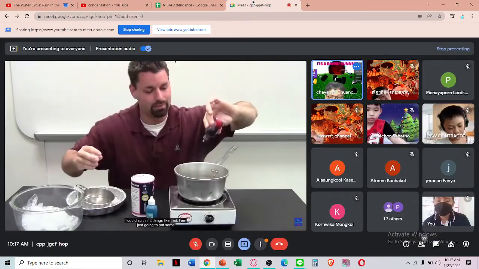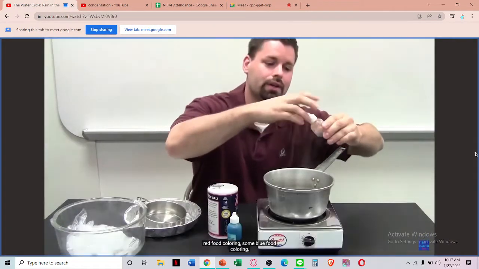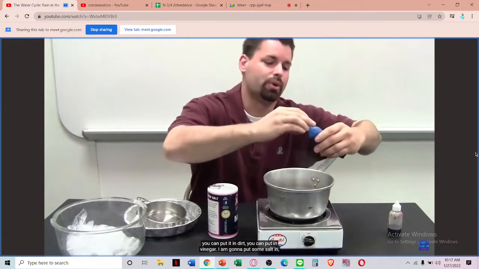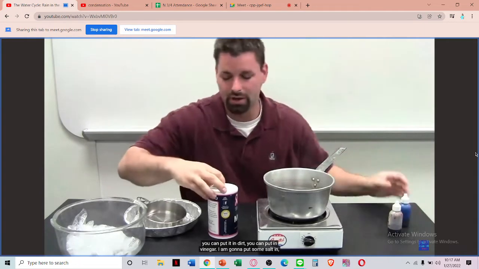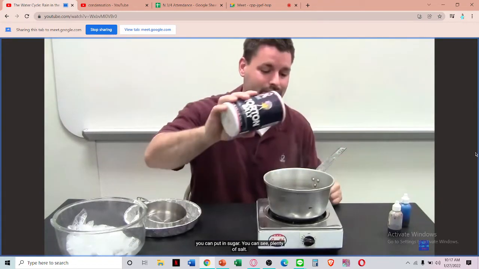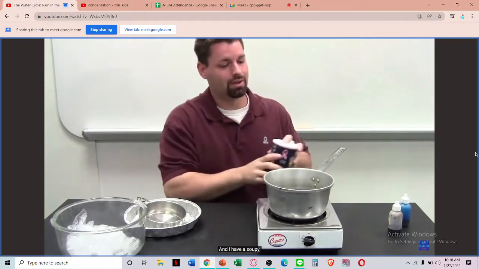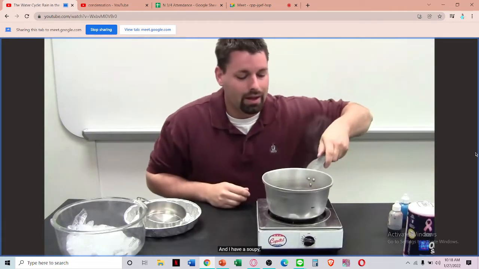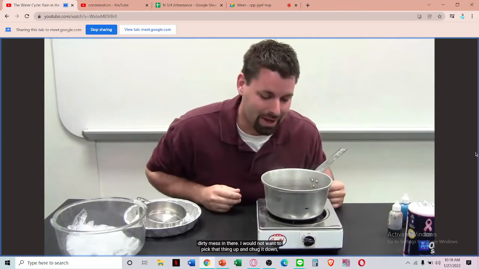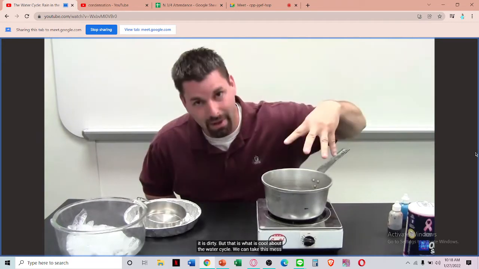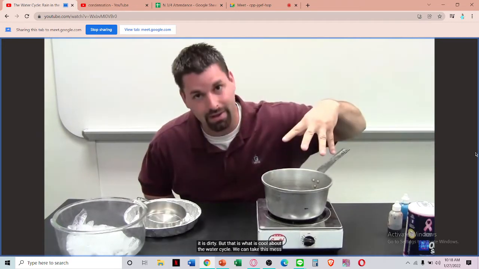I'm just going to put some red food coloring, some blue food coloring. You could put in dirt, you could put in vinegar. I'm going to put some salt in. You could put in sugar. You can see plenty of salt. And I have a soupy, dirty mess in there. I would not want to pick that thing up and chug it down. It's dirty, but that's what's cool about the water cycle. We can take this mess and purify it, clean it. We need all the water cycle to do it.